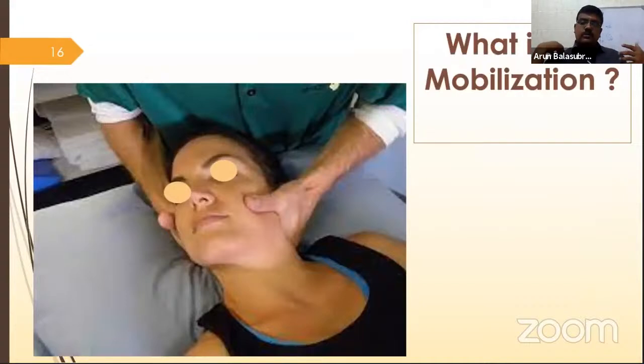Some experts are able to produce a click sound in the shoulders also, right? Shoulders are very important, but very easily everyone can do. When you practice it, you are able to do this click technique. But high velocity thrust mobilizations are to be done very carefully, because when you do this technique, you have to be very careful about the cervical structures.